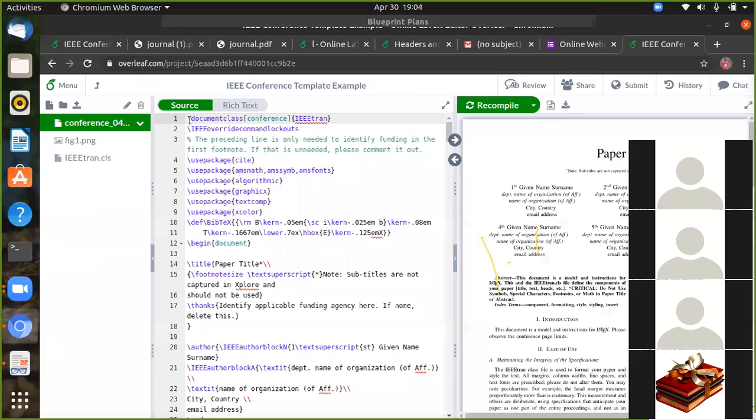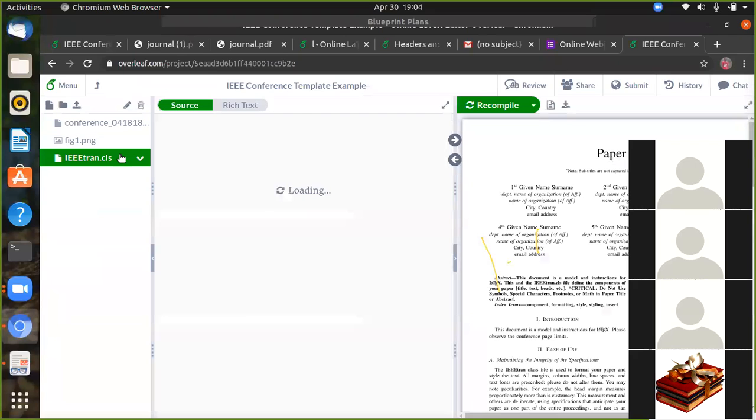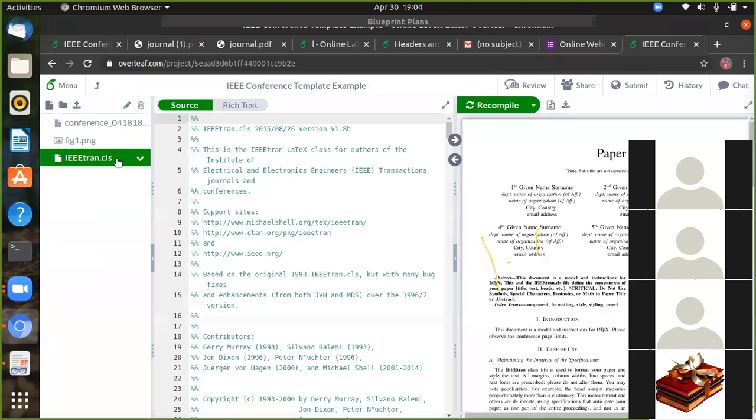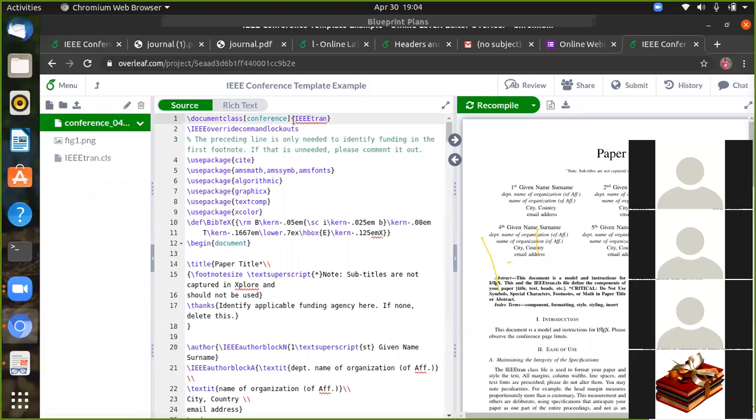So document class, here you can use conference followed by IEEE, but make sure that this class will be installed. This is the IEEE template. Okay, this template we can use. We can import this template under this folder, the IEEE conference folder. So all are same. Use package: we are importing mathematics, symbol, fonts, algorithmic. Suppose you want to write the algorithmic package, then you can write algorithmic. Then graphics, text comparison, colors. BibTeX is not important. If you want to delete it, you can delete it, no problem. Okay, so I can delete this.